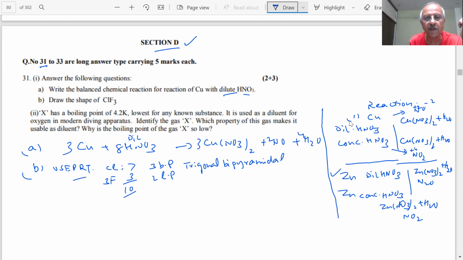So the result of this, student, is what we write in the paper. How do we write in the paper, students? The question says draw the shape, draw the shape, student. Therefore, I write ClF3 with the lone pairs. This is the drawn shape. He says shape in the paper: bent T shape. This is the answer which is to be written.